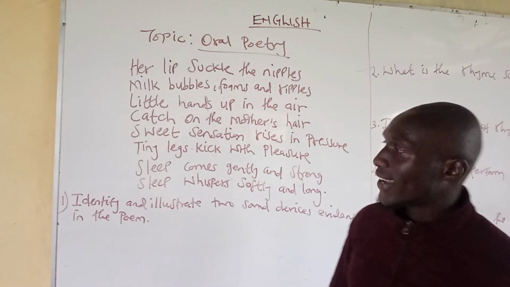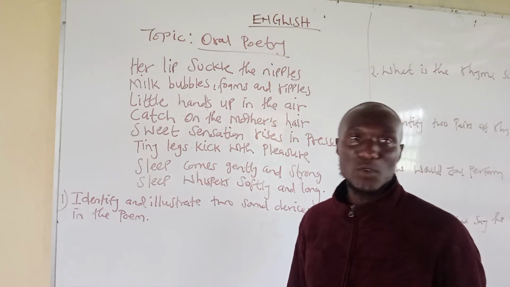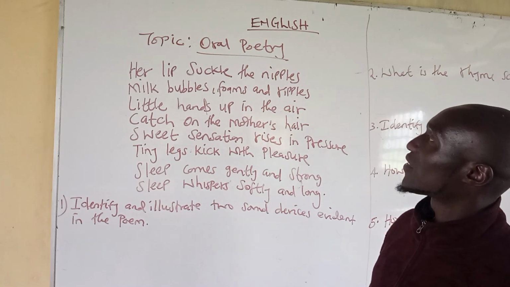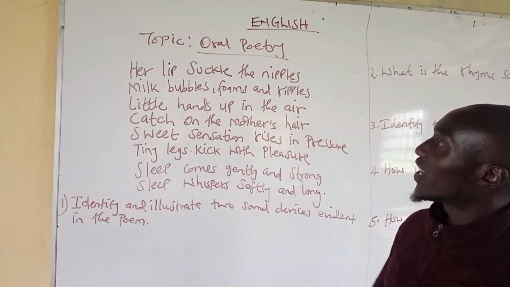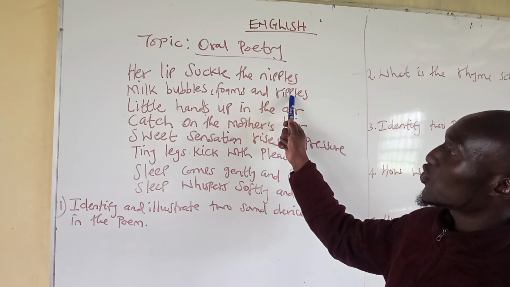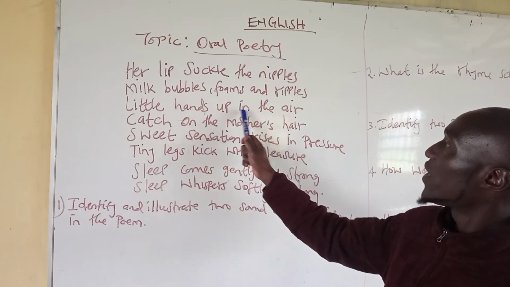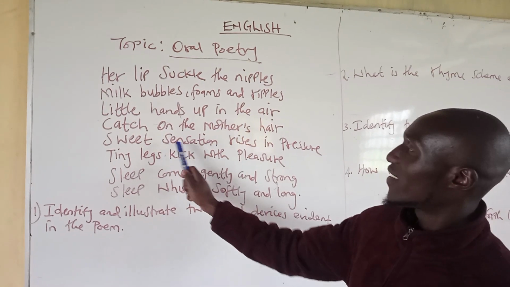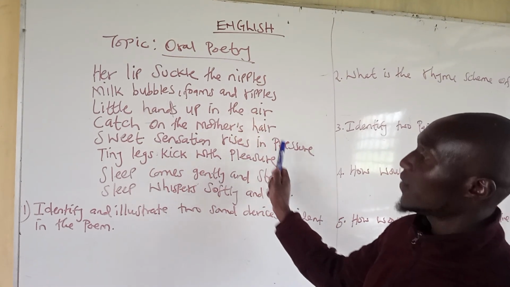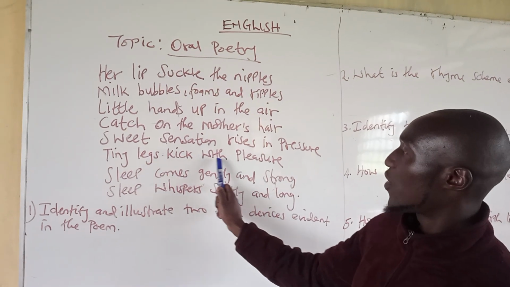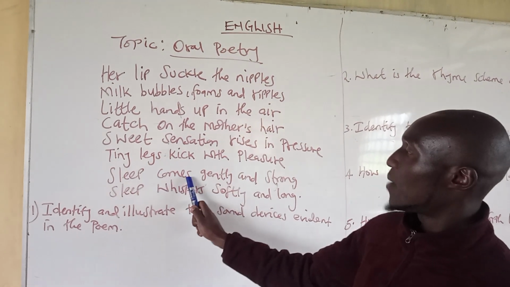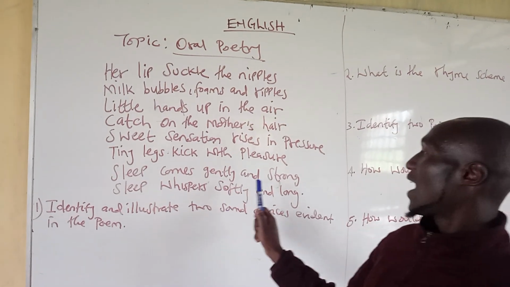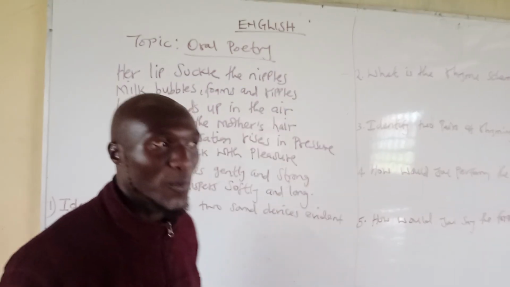So class, come back, and then we want to start reading the poem together. So our poem here says, "Ali, circle the nipples, milk purples, form and lippos, little hands up in the air, catch on the mother's hair, sweet sensation rises in the pressure, tiny legs kick with pressure, sleep comes gently and strong, sleep whispers softly and long." So this is the sample of our poem.